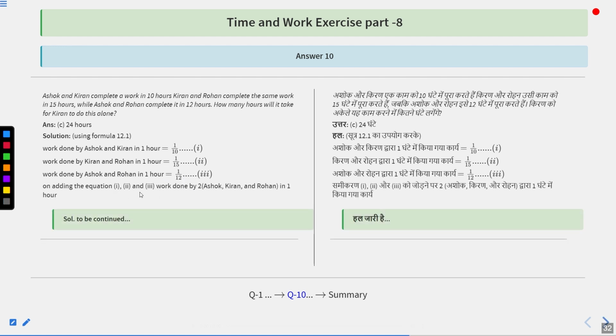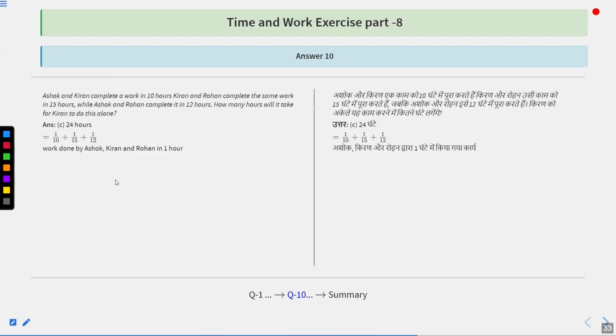So adding equations 1, 2 and 3, we are going to get twice the work done by Ashok, Kiran and Rohan in 1 hour. That is equal to 1/10 + 1/15 + 1/12. So work done by Ashok, Kiran and Rohan in 1 hour is equal to (12 + 8 + 10)/(120 × 2). That is 30/240, or 1/8.